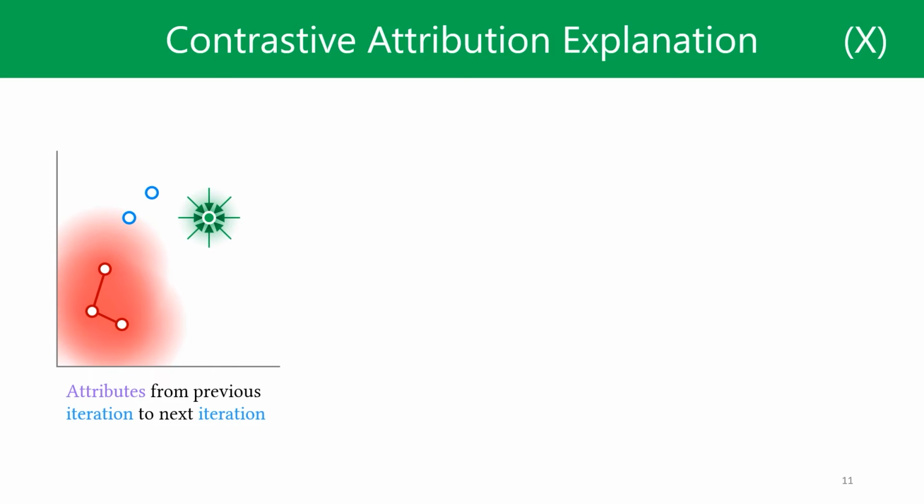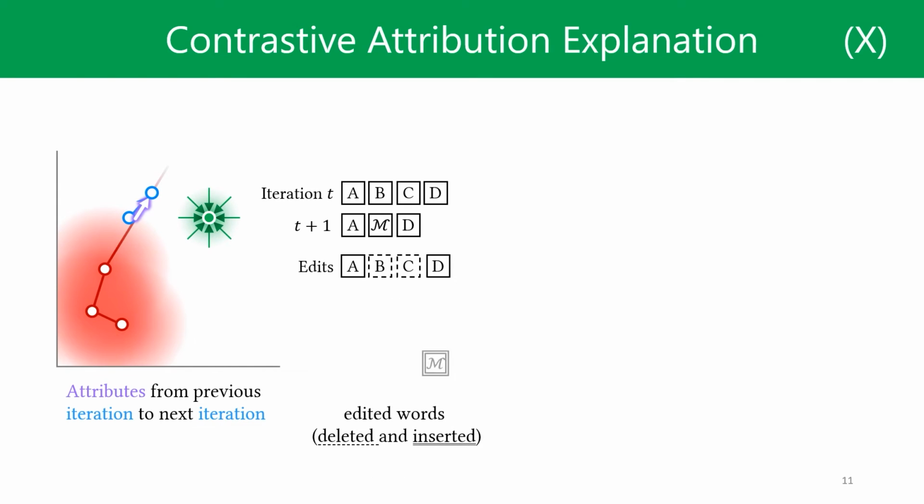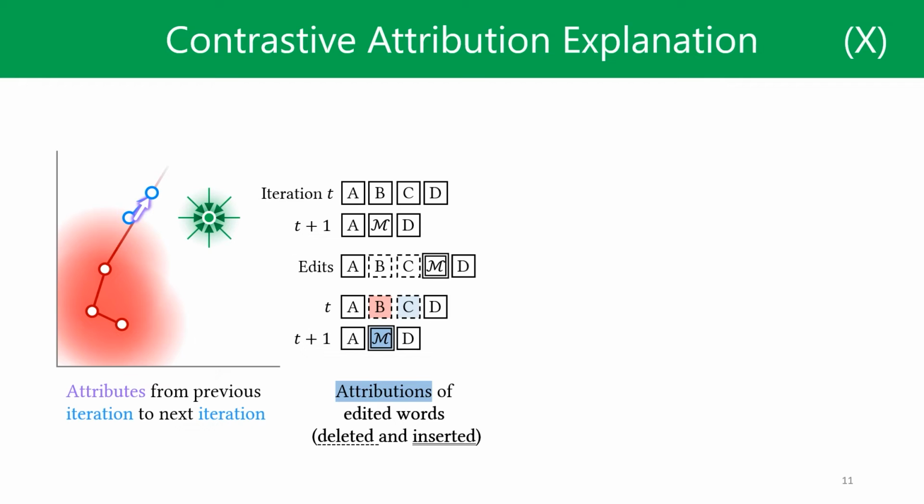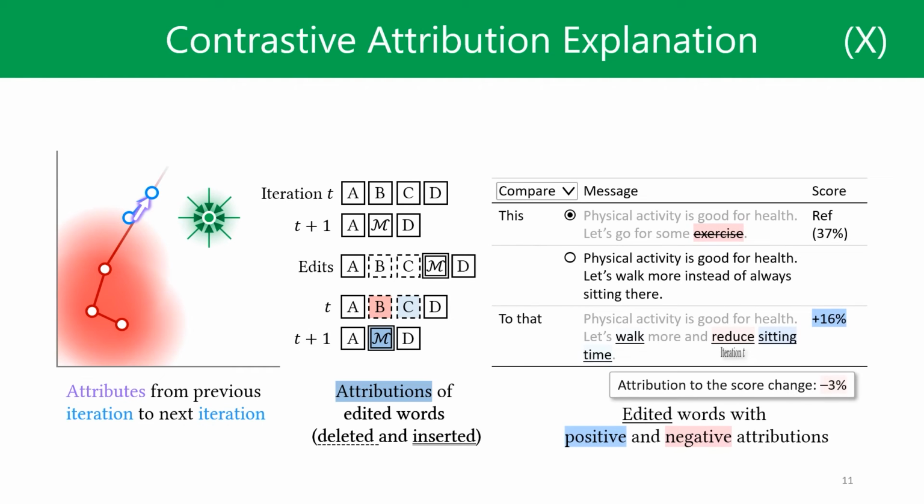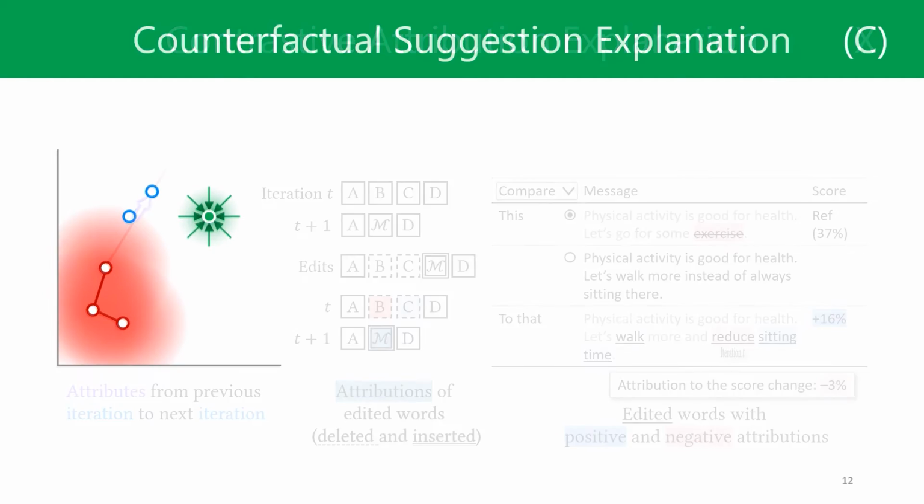Second, we provide contrastive attribution explanation in terms of the score change between iterations, which further explains why the iteration is better or not. In this example, word B and C are deleted, and M is inserted. We use the ablation method again to calculate the attribution score of each edited word. Here we can see clearly which edit is good or bad in the feedback UI.